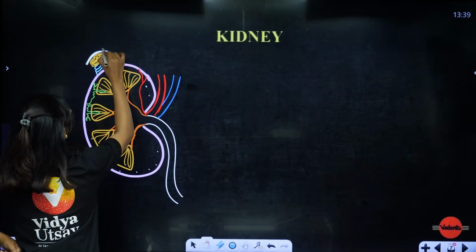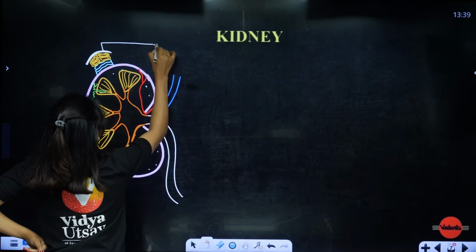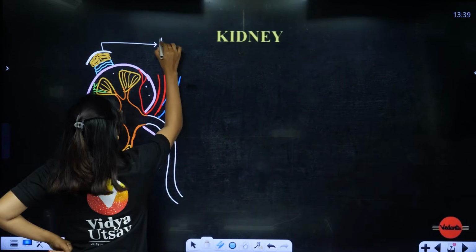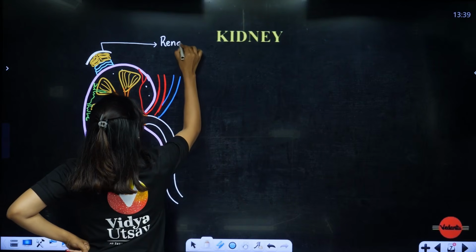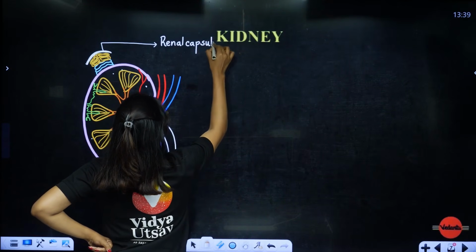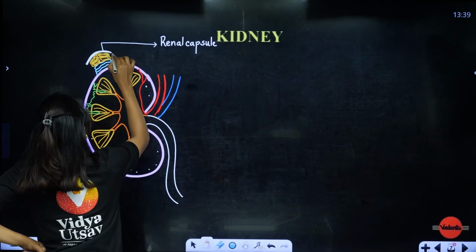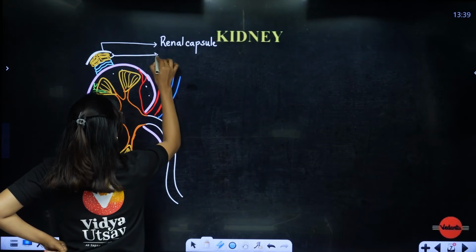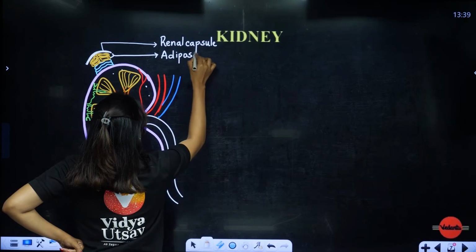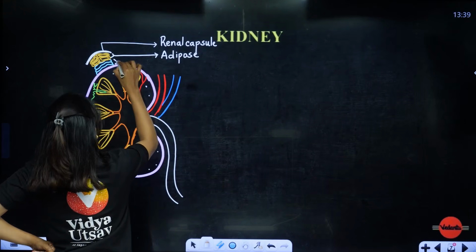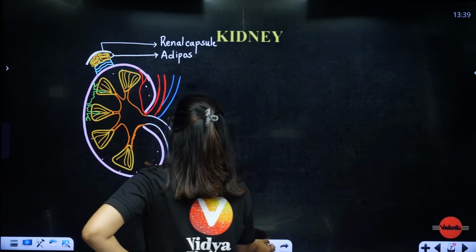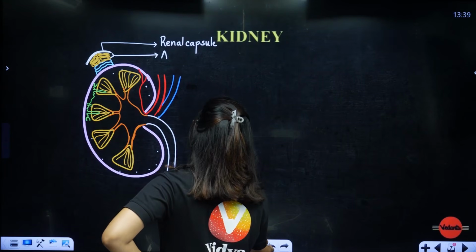First we will label the layers. Okay, this is called the renal capsule. First layer is called what, students? Renal capsule. Then this layer is called the adipose. One second, we'll write it that side.